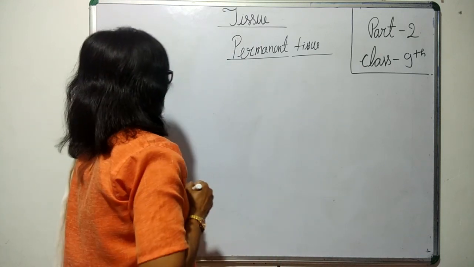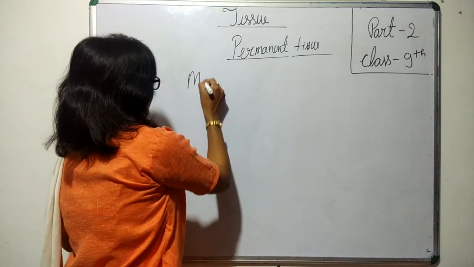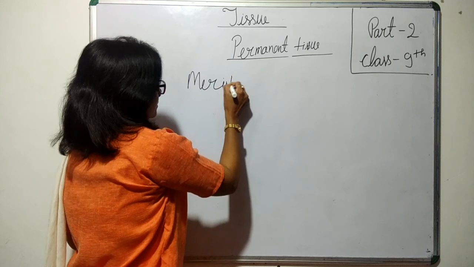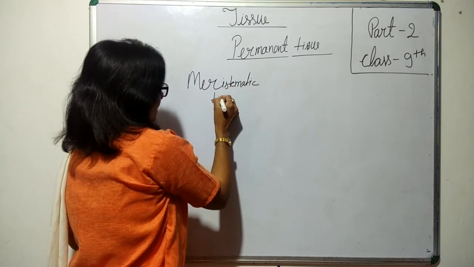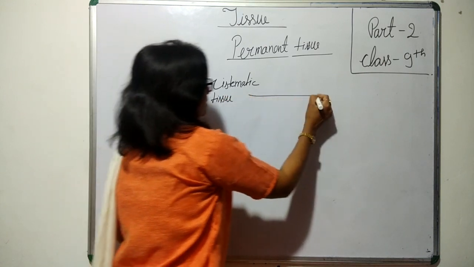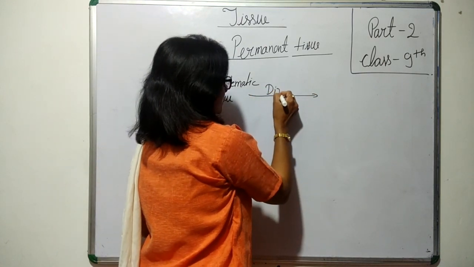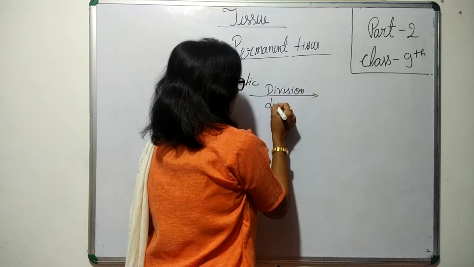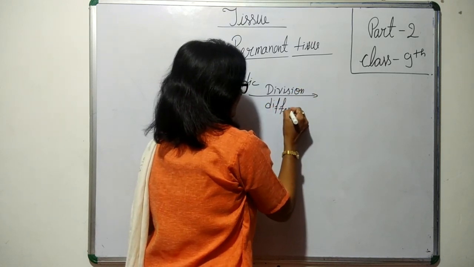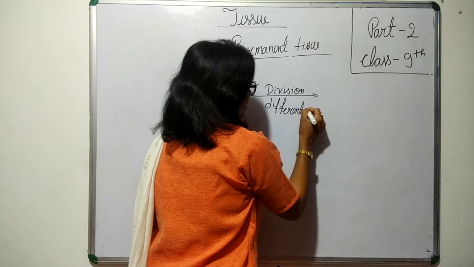So what happens actually? Meristematic tissue undergoes division, so that the number of cells increases. Along with this, it undergoes differentiation.